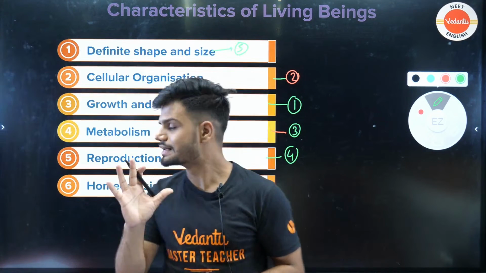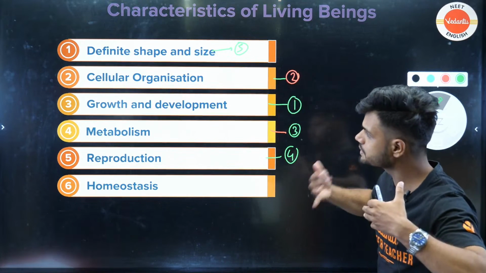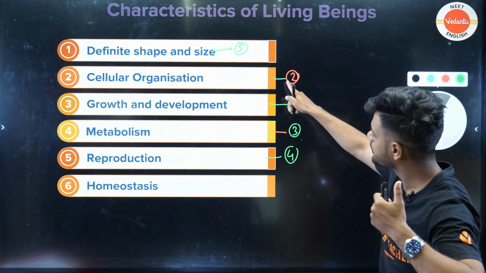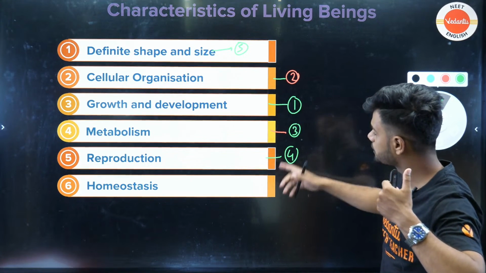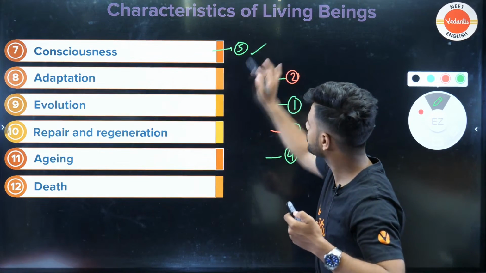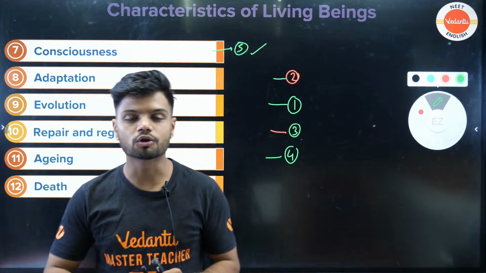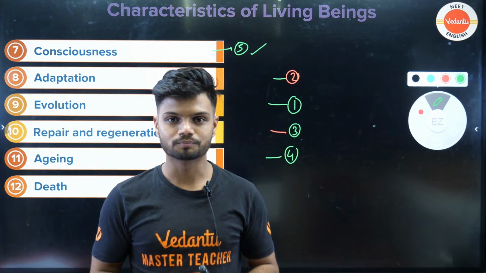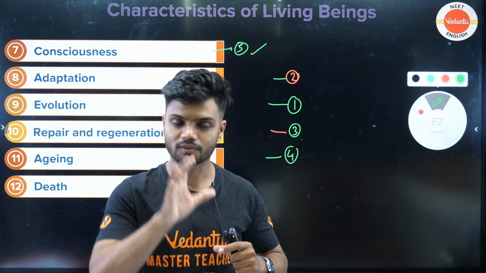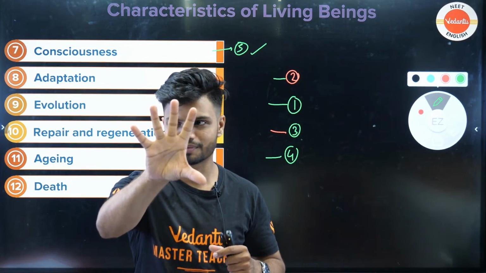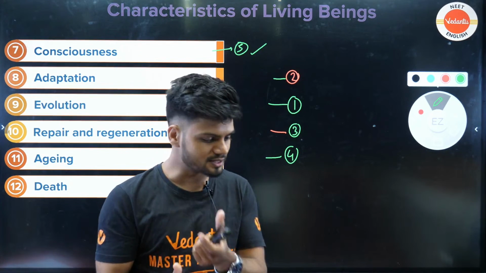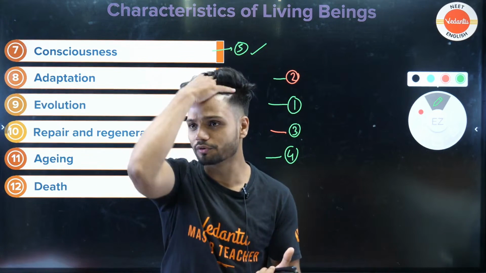Repeat after me, students. The first one is growth and development. Second is cellular organization. Third is metabolism. Fourth is reproduction. And the fifth is consciousness. So if I ask how many characters are given in your NCERT which you need to understand, there are only 5 of them. It's going to be so easy, you'll be like, sir, there is nothing even to study here.